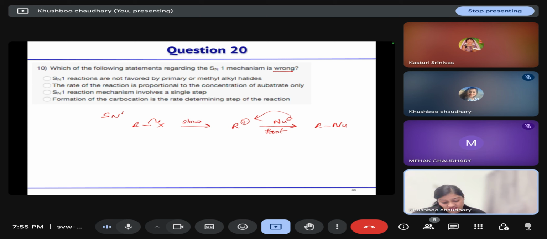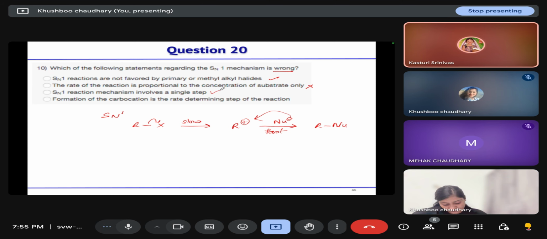So SN1 reactions are not favored by primary or methyl alkyl halides. Correct? Primary and methyl alkyl halides will undergo SN2 reaction but not SN1. SN1 is for tertiary. Then the rate of reaction is proportional to the concentration of substrate only. This is correct.